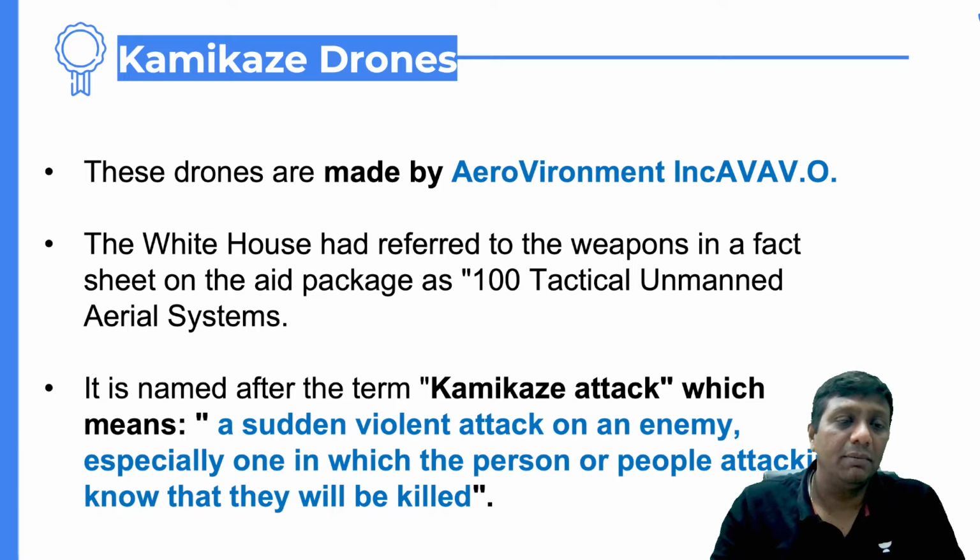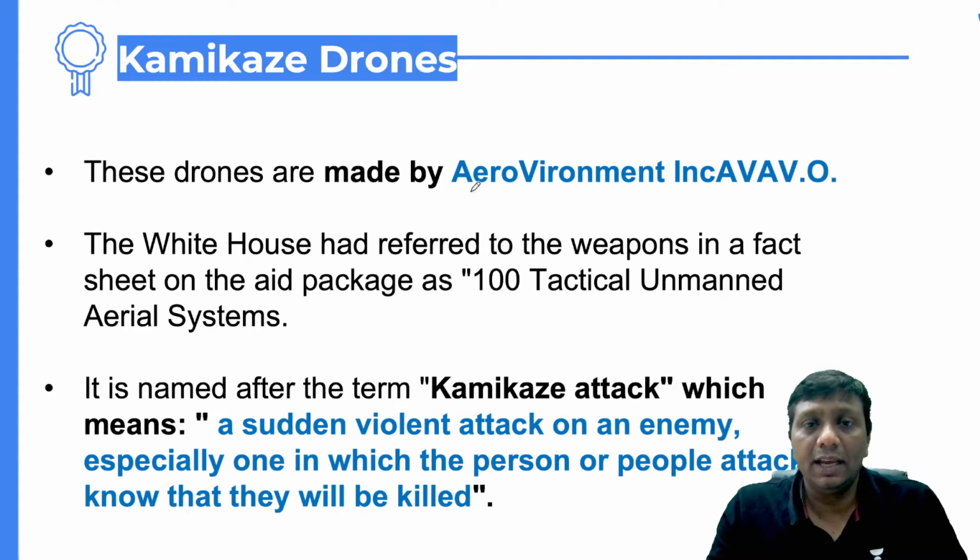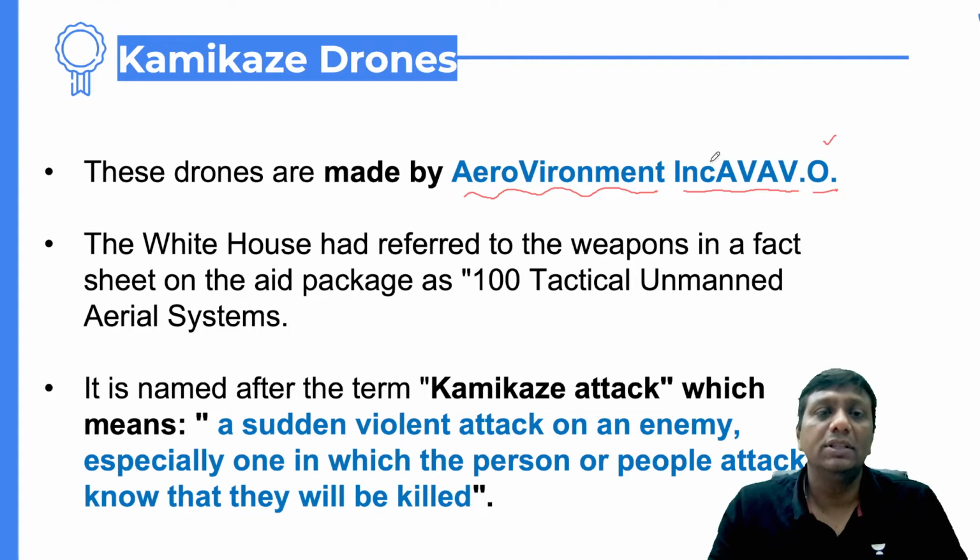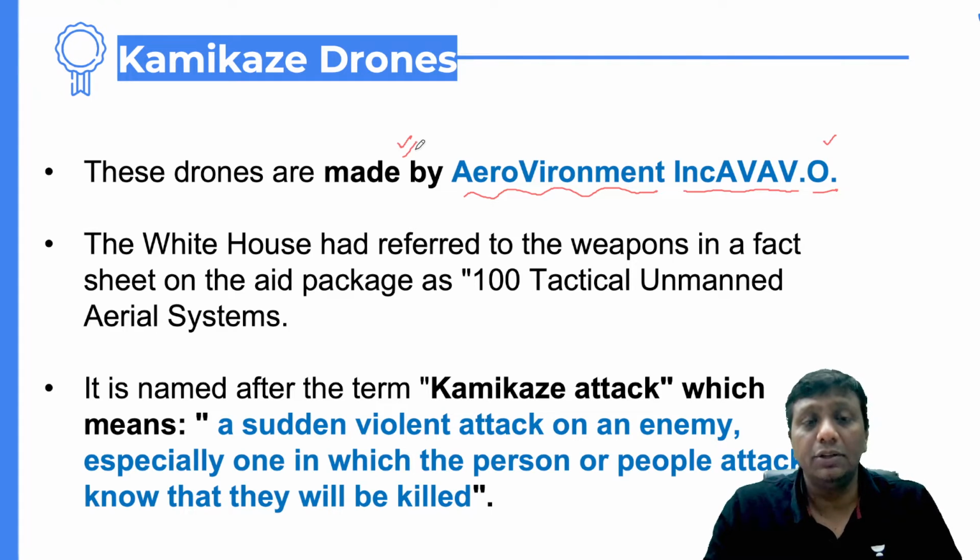Kamikaze drones were developed by a company. The name you can see is AeroVironment Inc., AVAV.O. This is the name of the company, and it is US based. Here the US White House has given around 100 tactical unmanned aerial systems as a package to Ukraine, as the number-wise information.